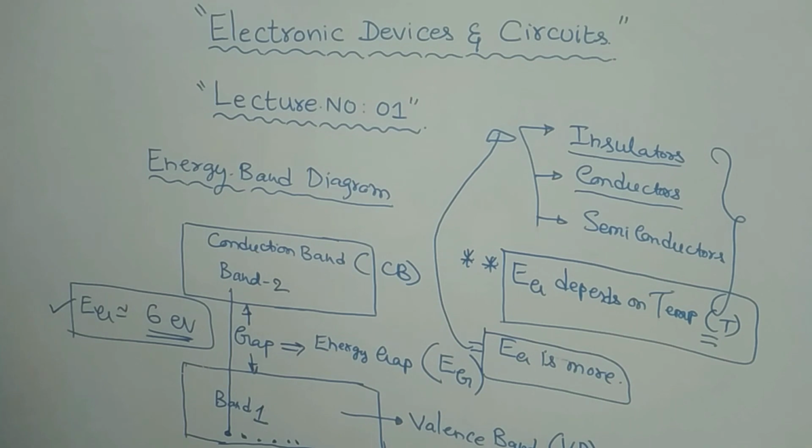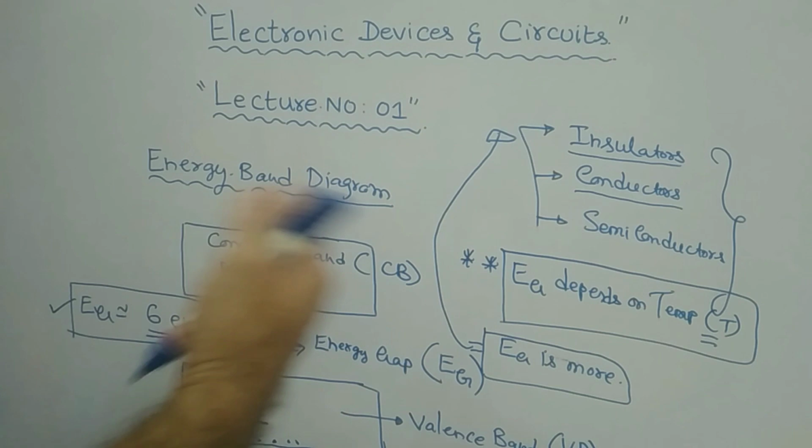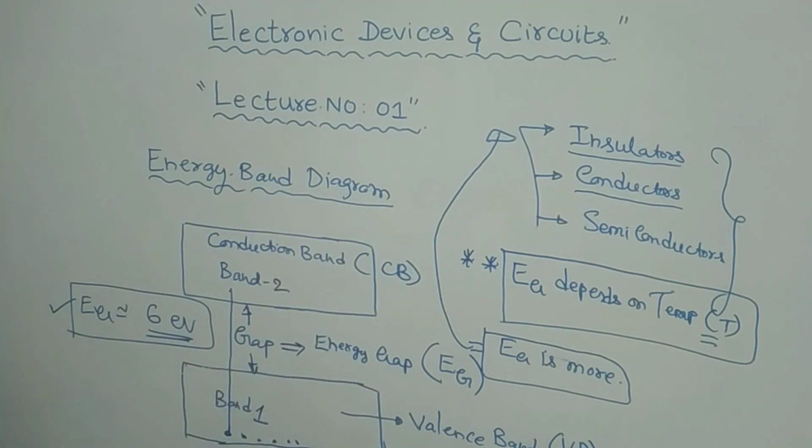Let us say, for example, our human body is a good conductor. Our body allows the current to flow through it. Like that, metal is a conductor. These are examples of conductors.